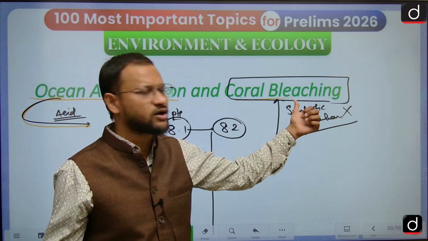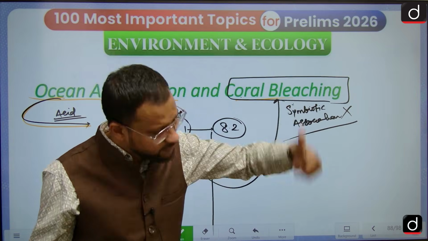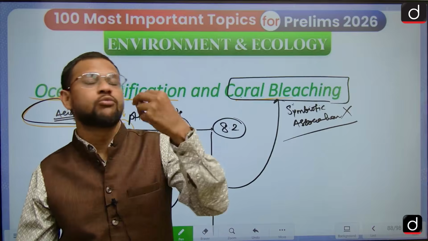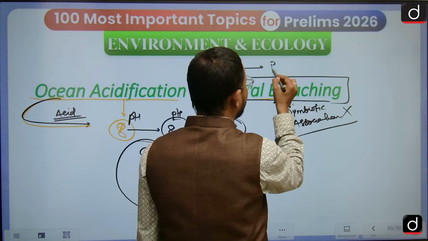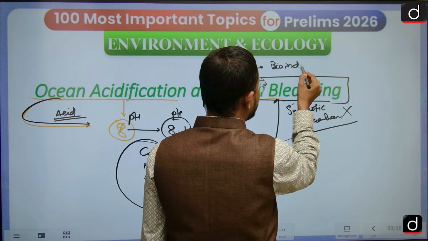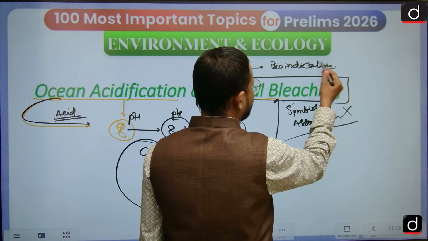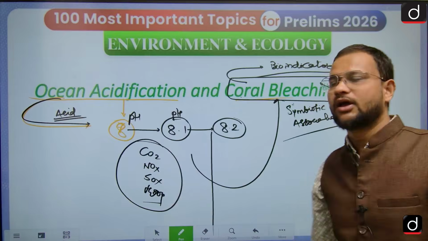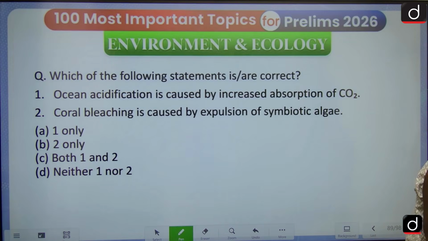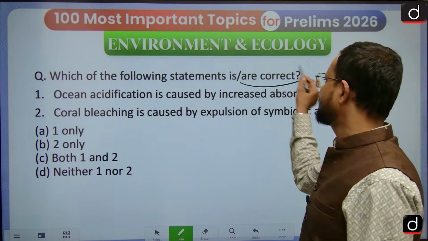If coral are not able to sustain on this Earth's surface, they are the most sensitive indicator, known as a bioindicator. A bioindicator means a life form that indicates the health of an ecosystem. So here you will find that it is absolutely a sign. Now this question: which of the following is/are correct?